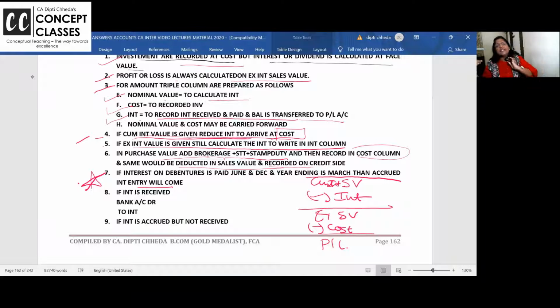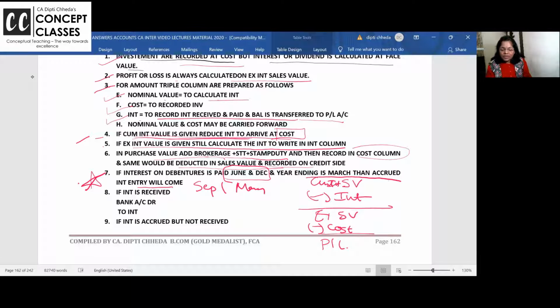So ma'am, what's the indicator? Some problems are with accrued interest, some are not. Then whether accrued interest will come or not will be decided based on the date of interest and the year ending given. If year ending is March and interest is given in September and March, no accrued interest will come.